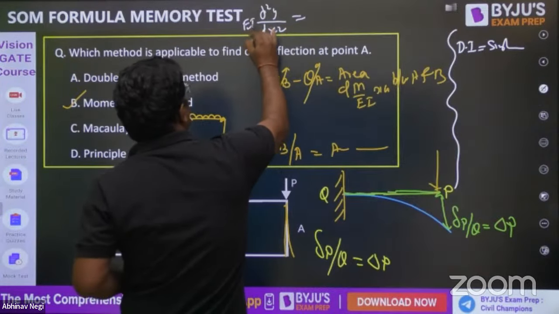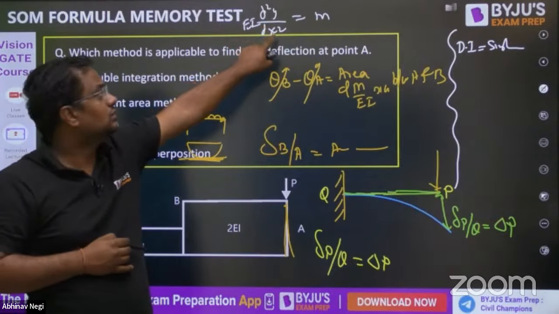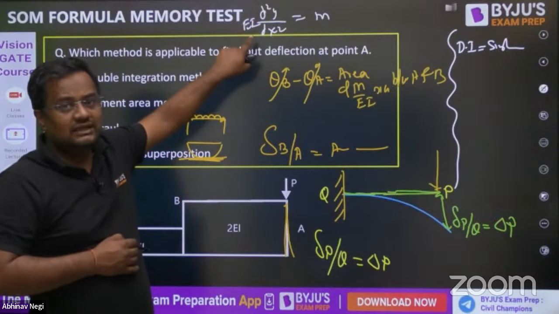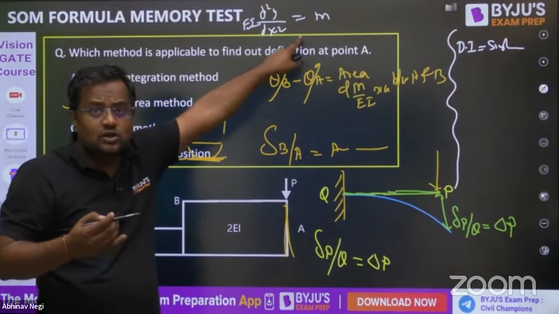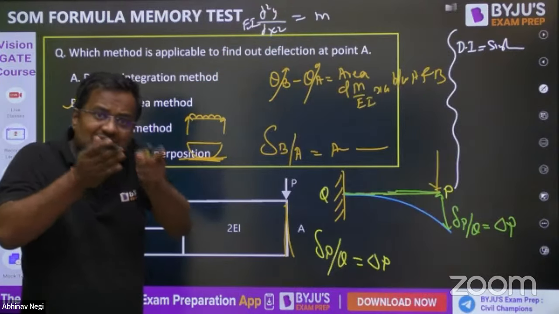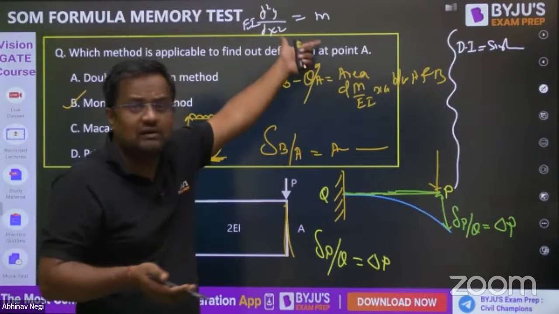Integrating once, EI dy by dx is the slope. Integrating again, EI y is the deflection. But here it is M. If there is a beam where different parts have different bending moment equations, we cannot use this. Then which M will we write?